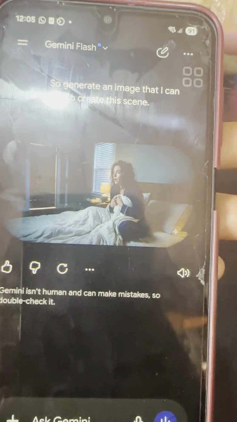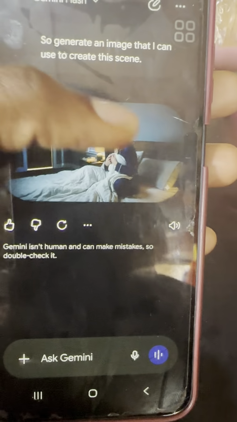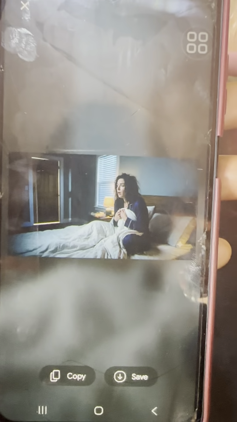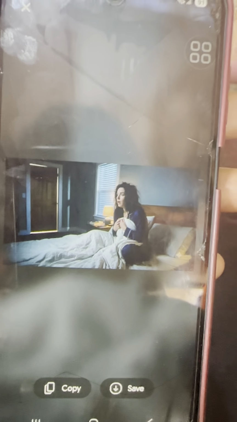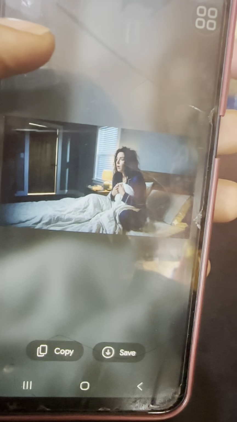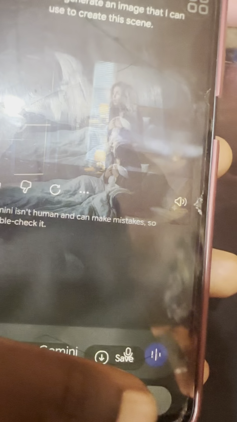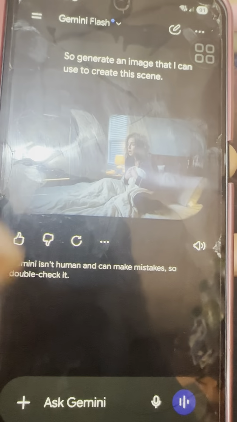So look at the image that Gemini generated for me. The image is very fine. Maybe I would have wanted a Nigeria setting. So if you want to save, you look at the save option here. You save if you like it. But if you don't like it, all you have to do is just add the description that you want. Maybe you want a Nigeria setting.